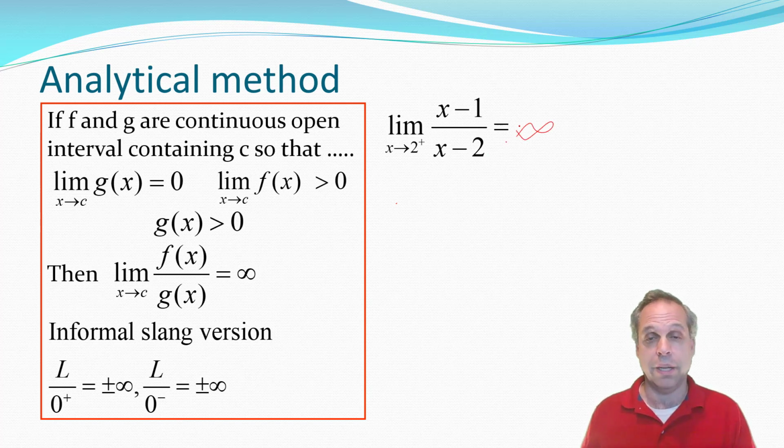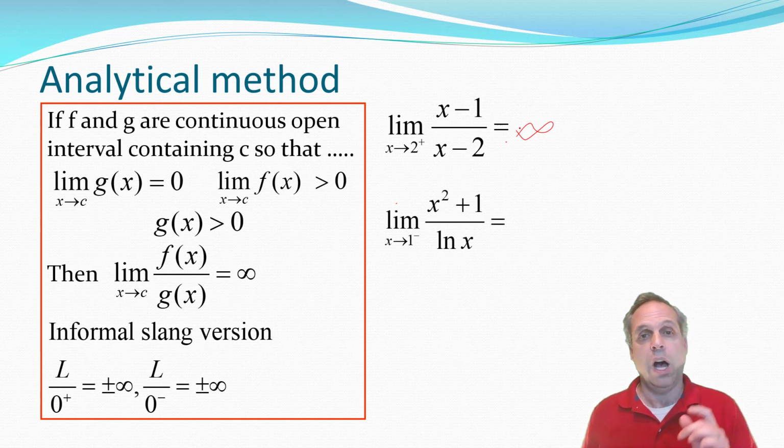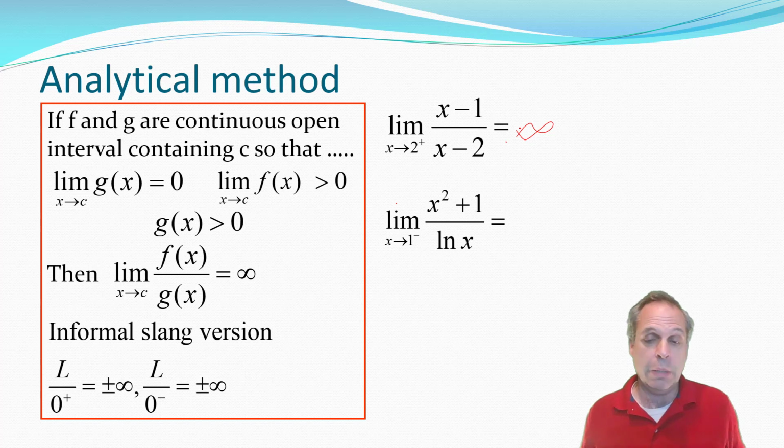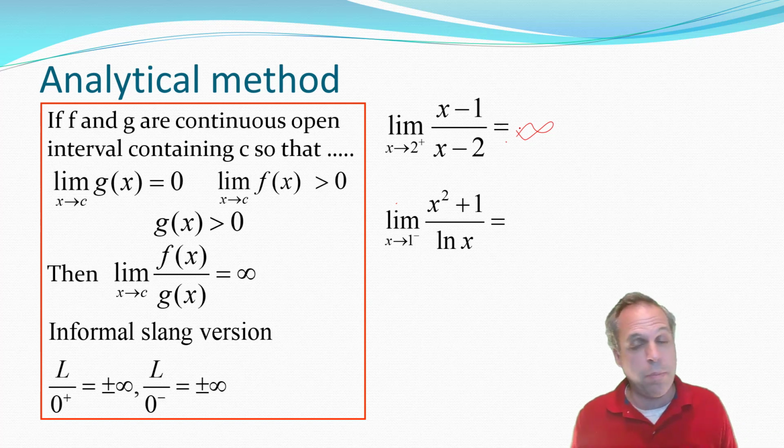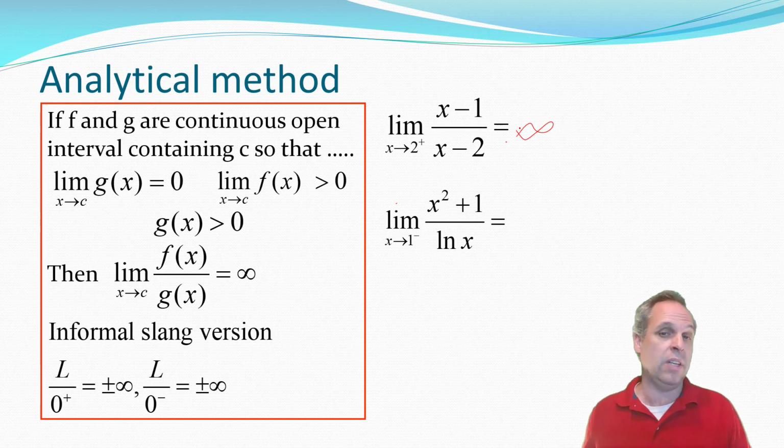Trying another one, same idea. If I wanted to know how to find this limit, I would go ahead and take the limit of the numerator and the denominator. The limit of the numerator, as x approaches 1 from the left, would then be 2, which is positive, and it'd be near 2, so it'd always be positive. And the limit of the denominator, being the natural log of x, as x approaches 1, that's approaching 0. But if x is less than 1, the natural log of that value is actually a negative number. So the numerator is always positive and near 2. The denominator is always negative but near 0. So the limit is infinite, but this time, because of the division, it would then be negative infinity instead. So that's that one.